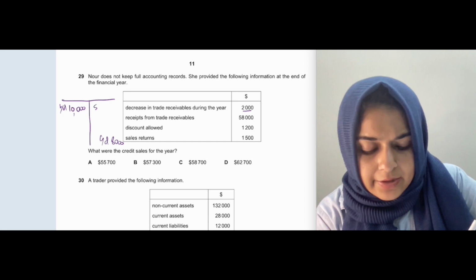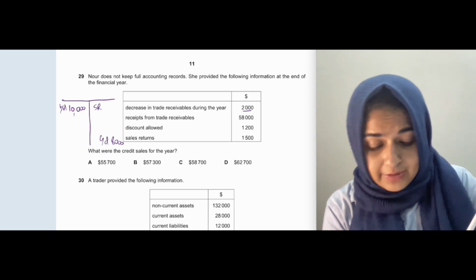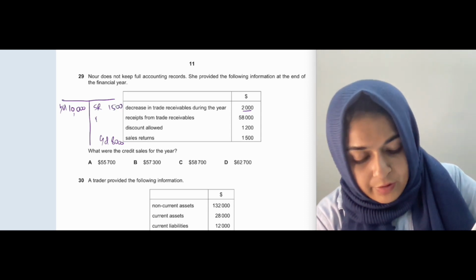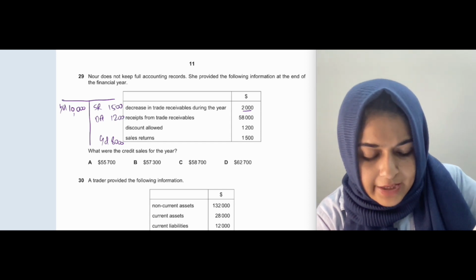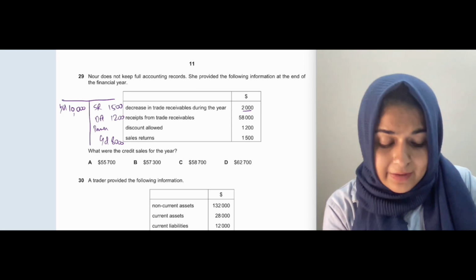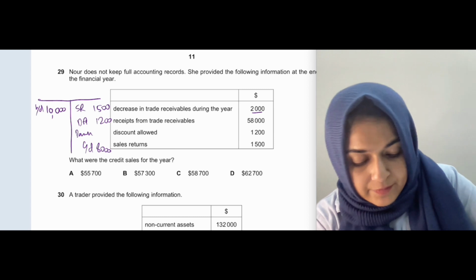Right. Sales returns are recorded here on the credit side because sales returns decrease trade receivables. So I'll write 1,500 over here. Discount allowed will also be recorded on the credit side because that also decreases trade receivables, 1,200, and bank will also be written on the credit side because whatever money your trade receivables are paying you during the year, that is 58,000.